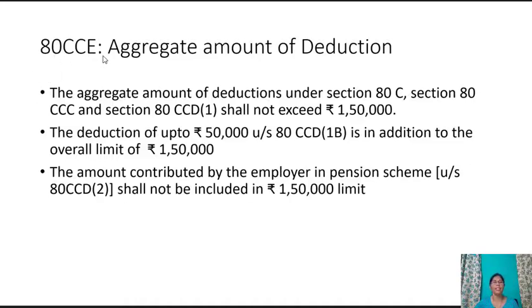Section 80CCE, aggregate amount of deduction. Under section 80C, section 80CCC and section 80CCD subsection 1 shall not exceed rupees 1,50,000. The deduction up to rupees 50,000 under section 80CCD subsection 1B is in addition to the overall limit of rupees 1,50,000. The amount contributed by the employer in pension scheme under section 80CCD subsection 2 shall not be included in the limit of rupees 1,50,000.